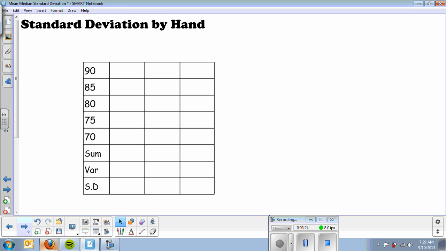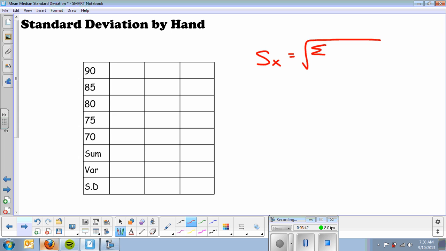Now I'm going to show you how to calculate the standard deviation by hand. I'm going to give you this fancy formula, which is on your reference sheet. It's going to look bad, but fret not. Once we break it down, it's not too bad. So the standard deviation of x is the square root of the sum of each individual x minus the mean squared, over n minus 1.